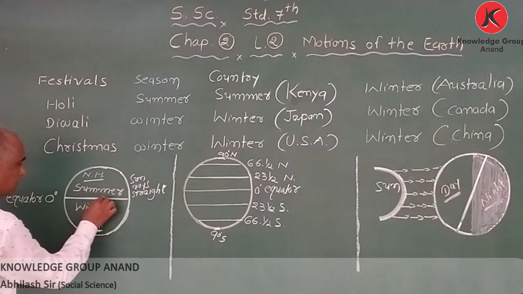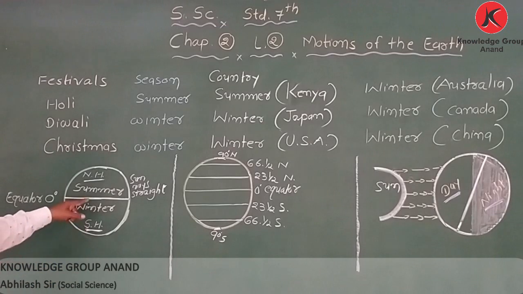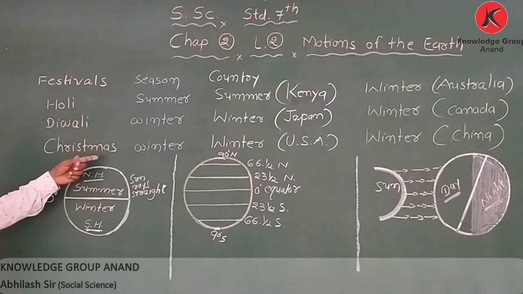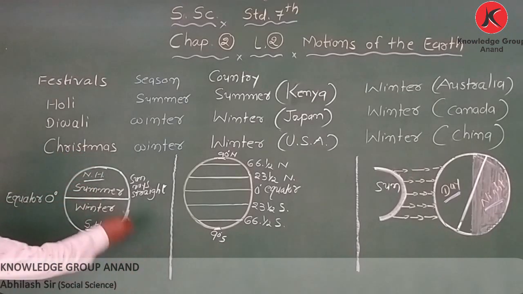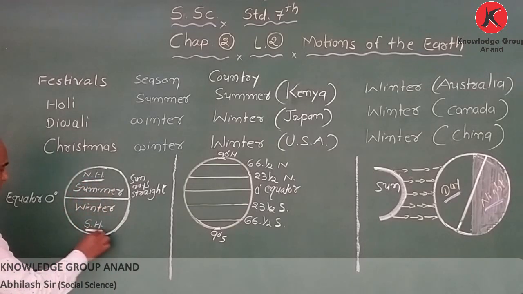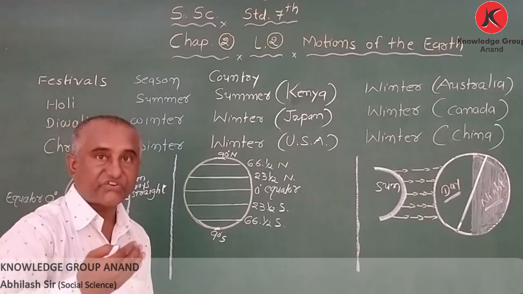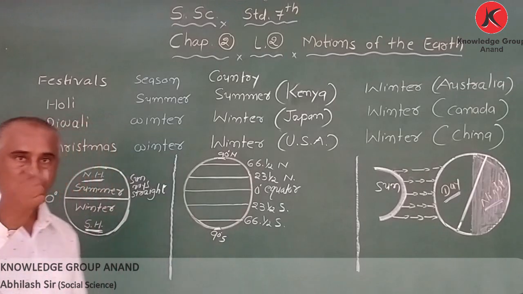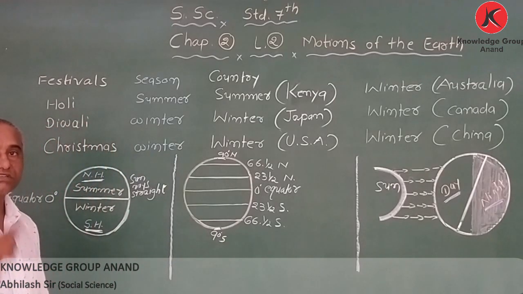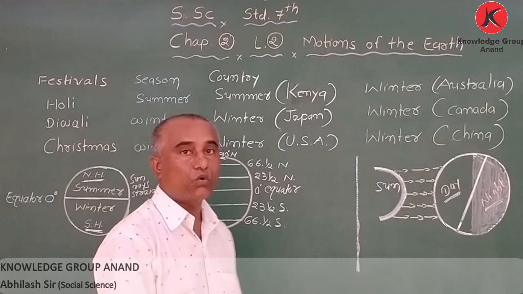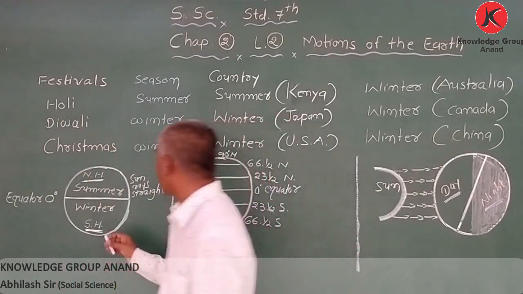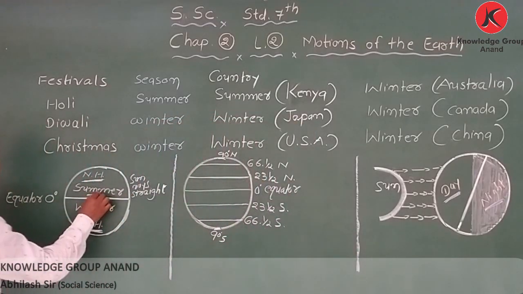This is called the equator. Got it? So the part which is above the equator is called the northern hemisphere, and the down part is called the southern hemisphere. Got it? My dear student, now we have summer. Why do we have summer? Because we are receiving the sun rays straight over the northern hemisphere. Nowadays the sun rays are falling straight over the northern hemisphere, and that's why here we have summer.